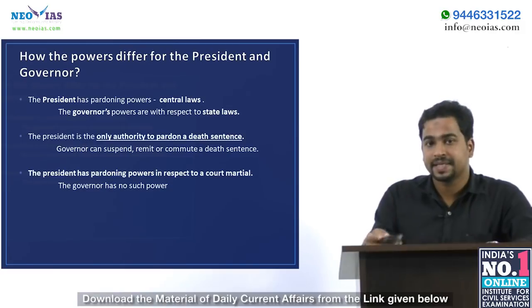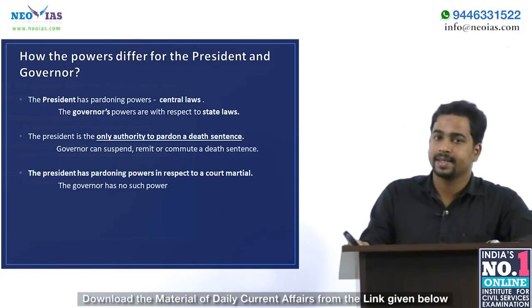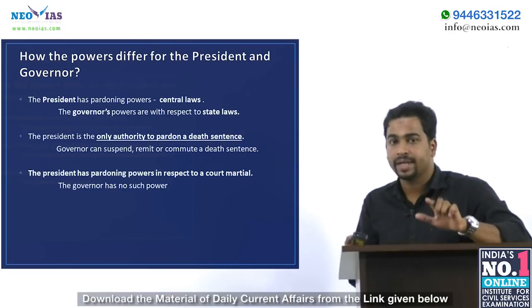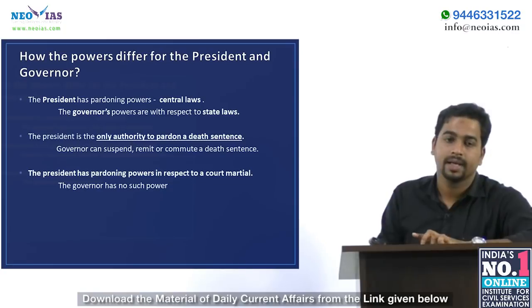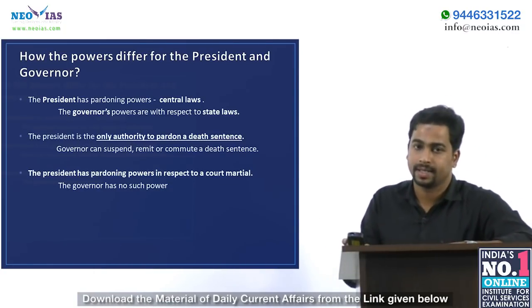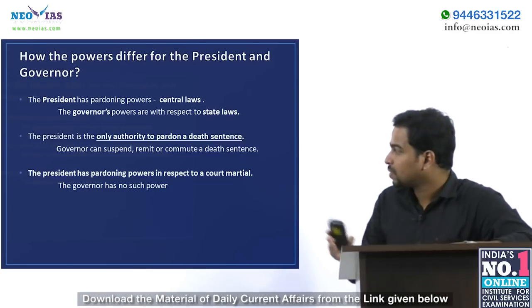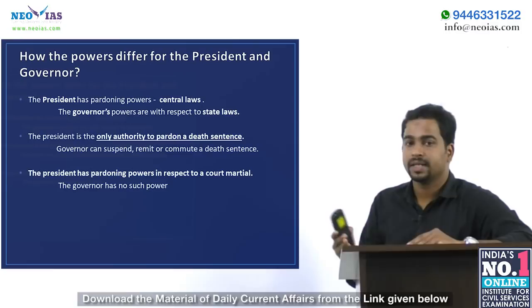The Governor can suspend, remit, or commute the death sentence. He cannot pardon the death sentence. Please note, it is an important point. The Governor can suspend, remit, or commute a death sentence, but he is not empowered to pardon it. And regarding court martial, the President has the pardoning power. The Governor doesn't have such a power.